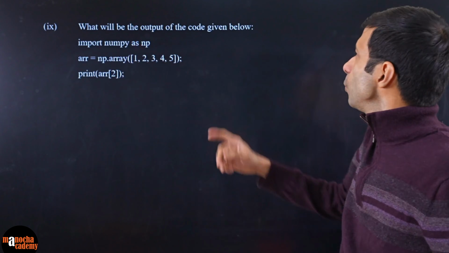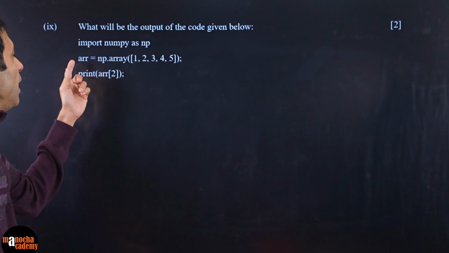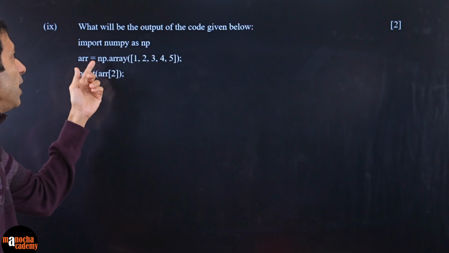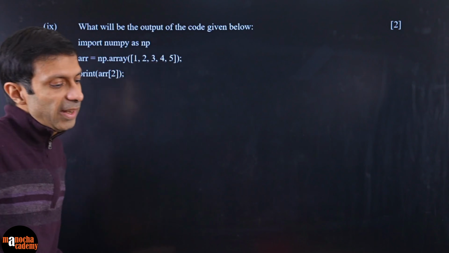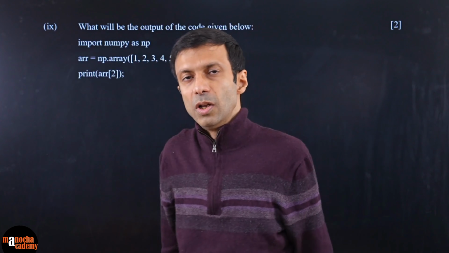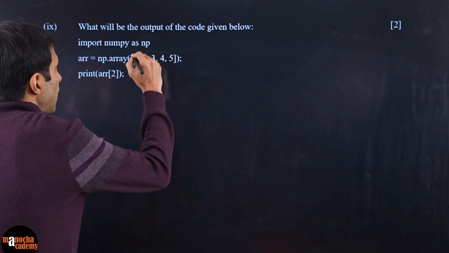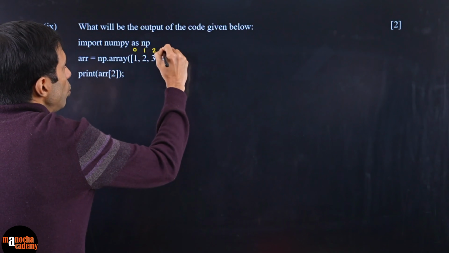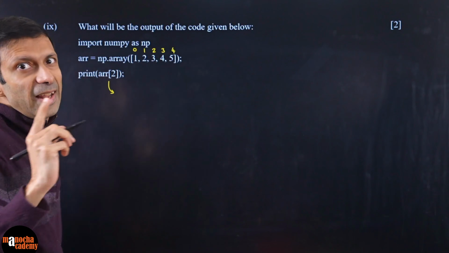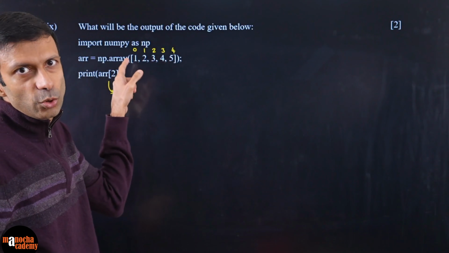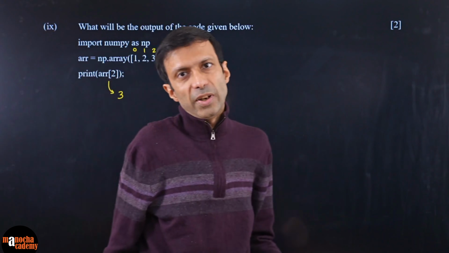Here's the next question. What will be the output of the following code? They are using NumPy here. Import NumPy as np, and array. NumPy is basically used for these arrays. So the array is np.array 1, 2, 3, 4, 5. We have this array over here, and we are printing array of 2. Again, the important thing to remember is that in a computer the indexing starts from 0. So 0, 1, 2, 3, 4. Print array of 2 means the element with index 2. Index 2 actually means the third element. 0 is the first, this is the second, this is the third. So I think the output will be 3.